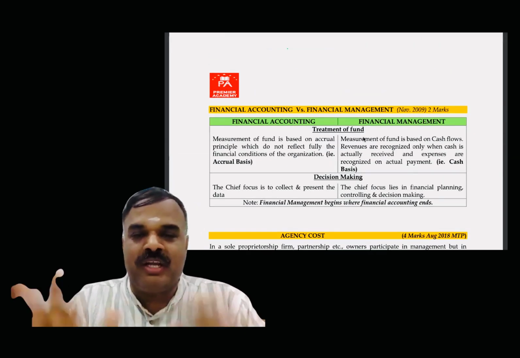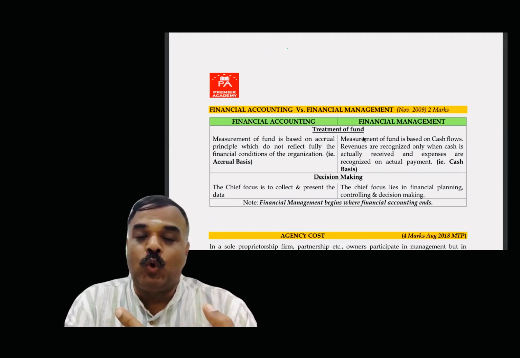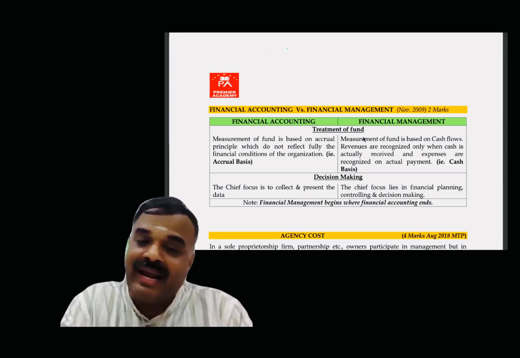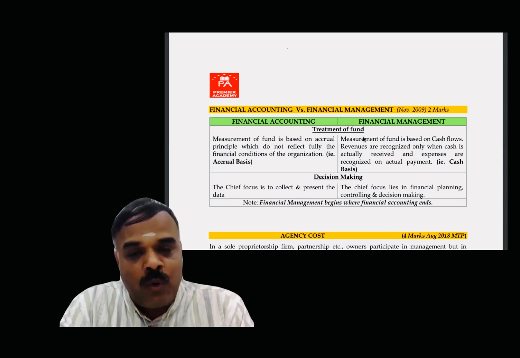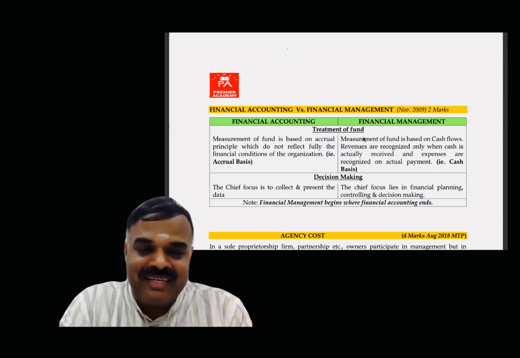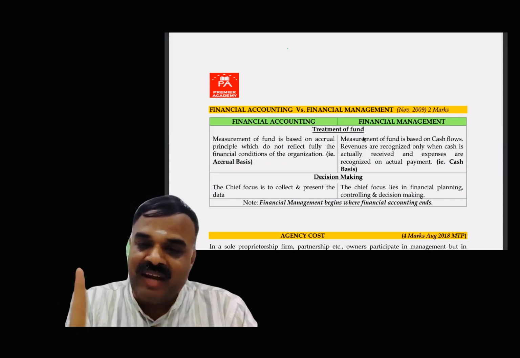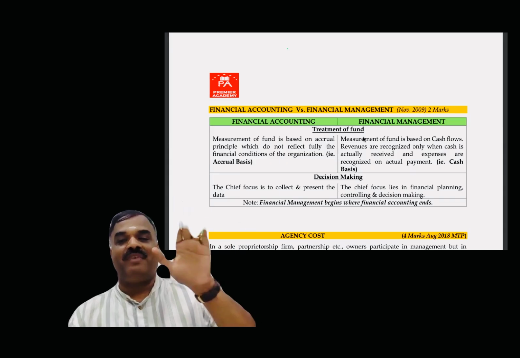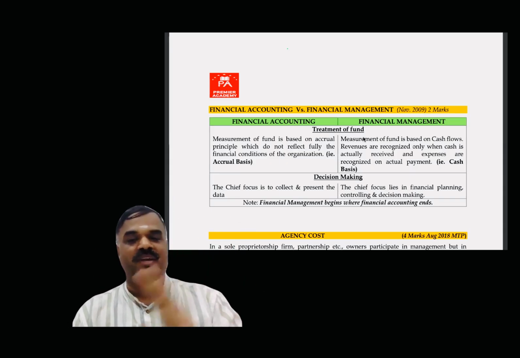Difference between financial accounting and financial management. Financial accounting is always on accrual basis. Whereas financial management is on cash basis. Financial accounting is for the purpose of collecting the information, collecting the data for reporting purposes. Whereas financial management is for decision-making purposes. So where financial accounting ends, financial management starts.